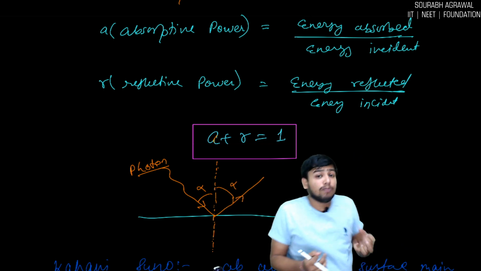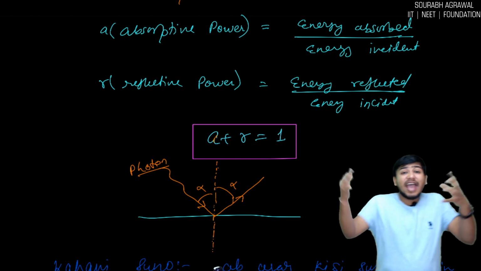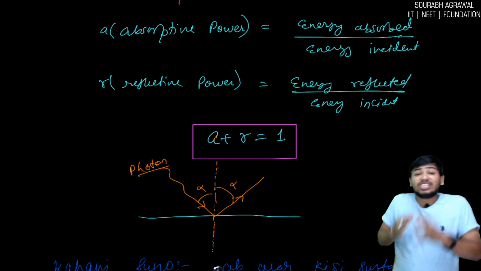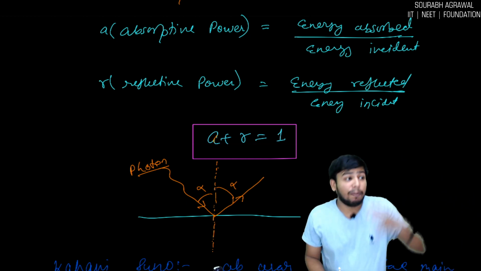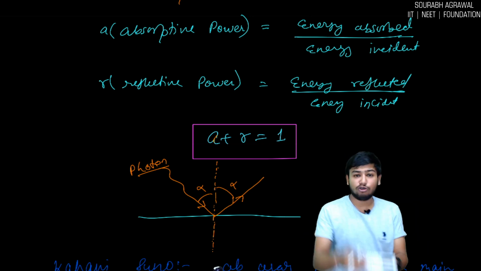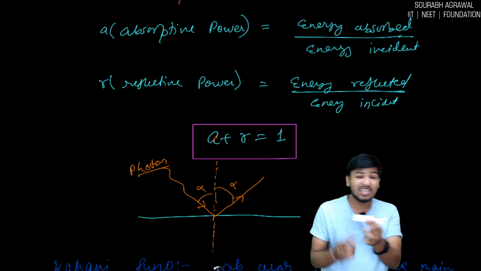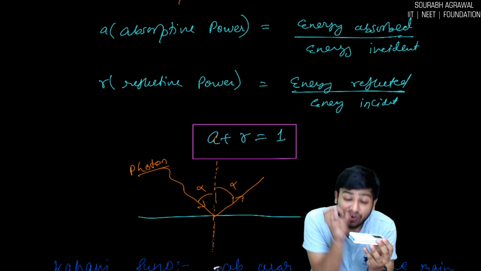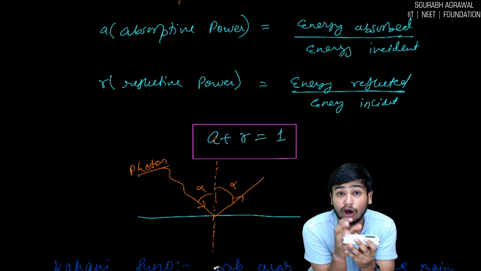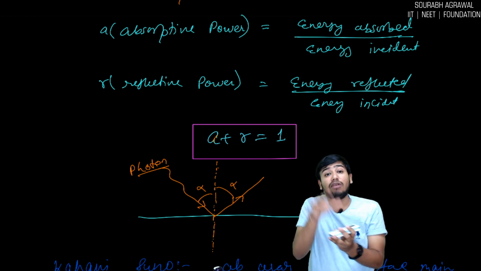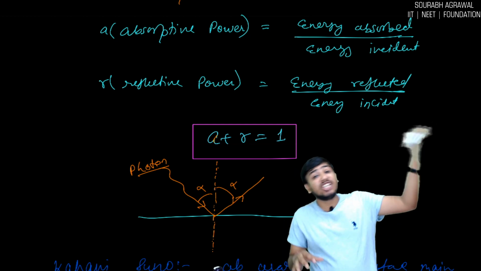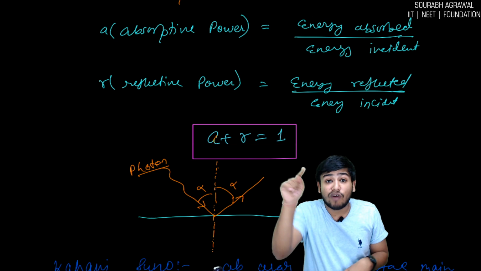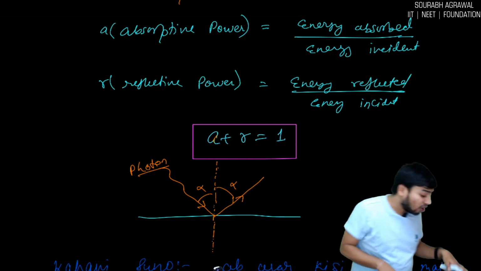So what is absorptive power? Absorptive power is energy absorbed upon energy incident. For example, 100 joule of energy is falling onto a surface, out of which 50%, 50 joule, is absorbed. So how much energy is absorbed? 50 upon how much energy has fallen? 100. So 1 by 2 will be your absorptive power.